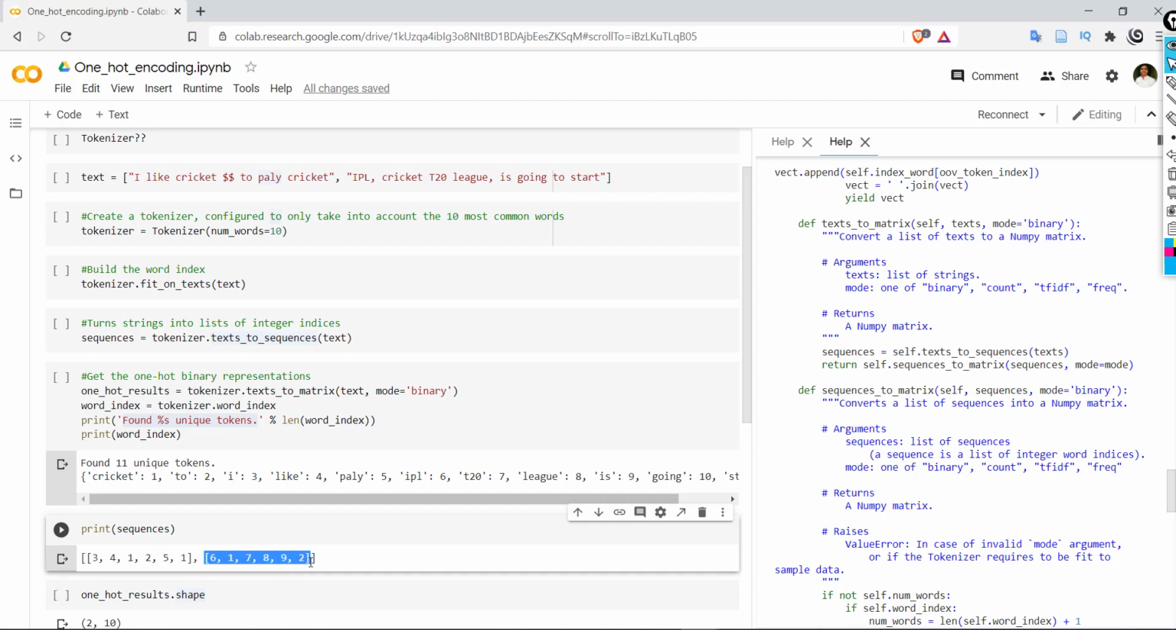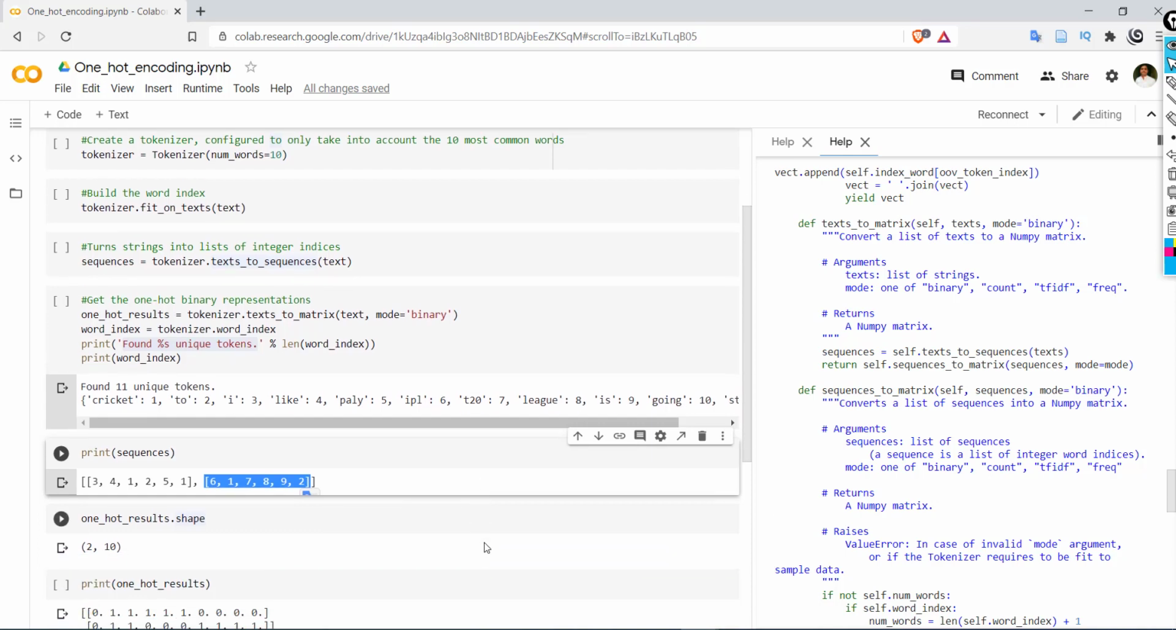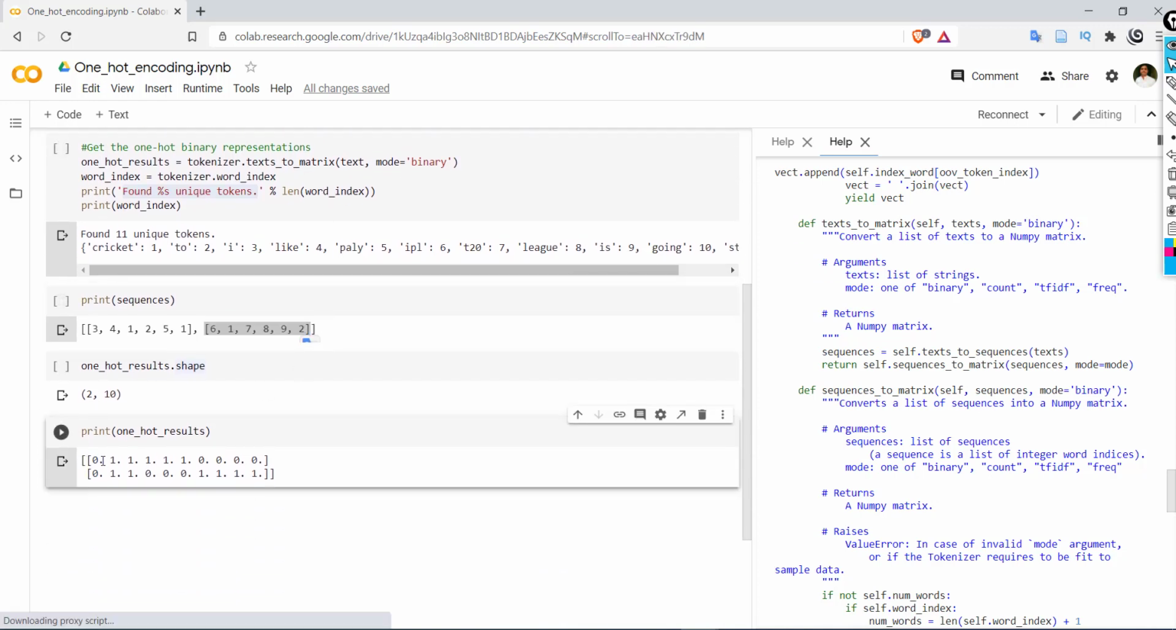The same is true for the second sentence. You can check on your own. Okay, so we have encoded our sequence. Now the texts_to_matrix method is converting whatever corpus we have into two dimensions. Remember, each row is of size 10. Why 10? Because we are interested in 10 words, num_words is equal to 10. So every sentence is encoded within these 10 words of interest.